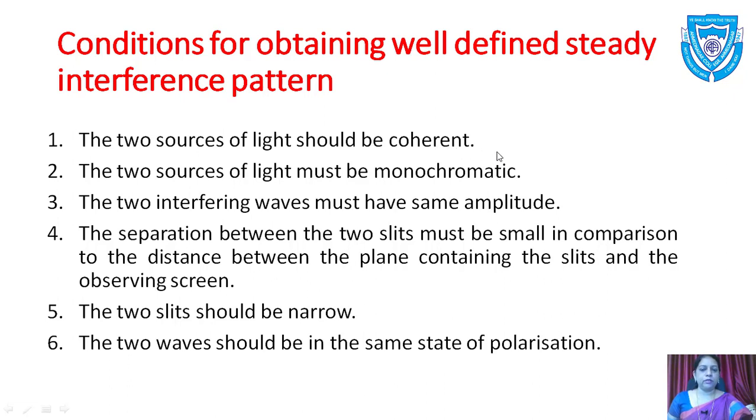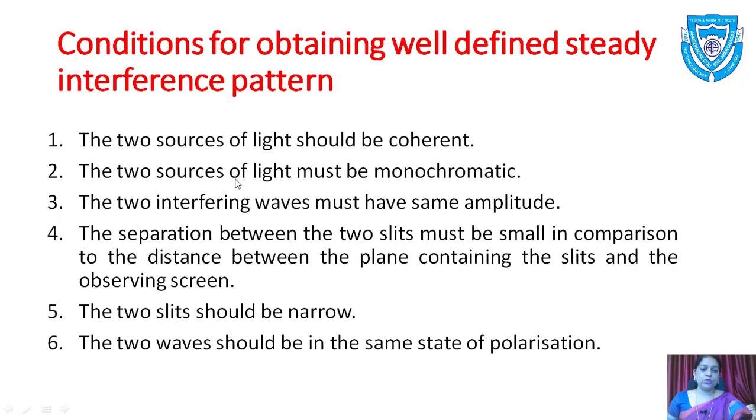We have explained earlier that coherent means the two sources are derived from the same primary source, having constant phase difference, amplitude, frequency, etc. If it is not coherent, then there is a difference in phase, and then we do not get the steady interference pattern. So it is very important that the two sources of light should be coherent.